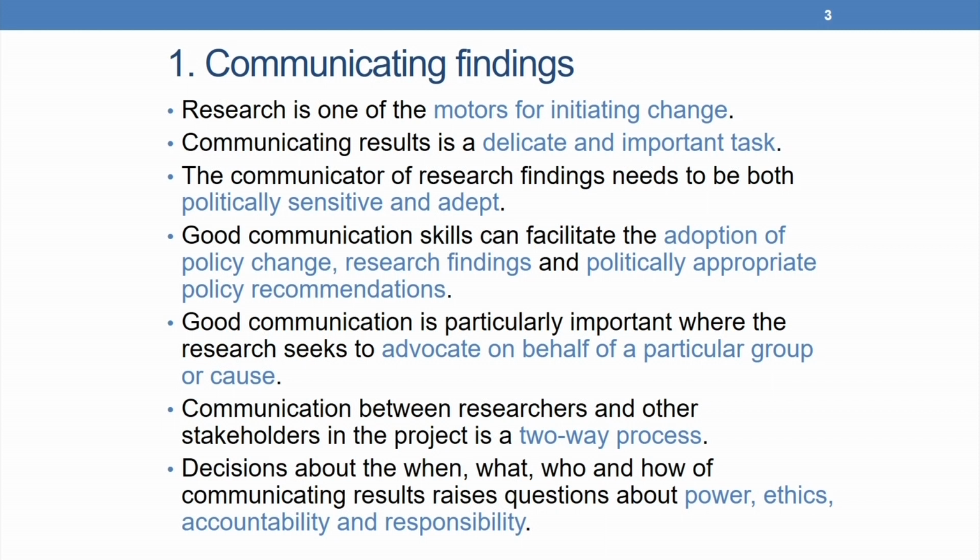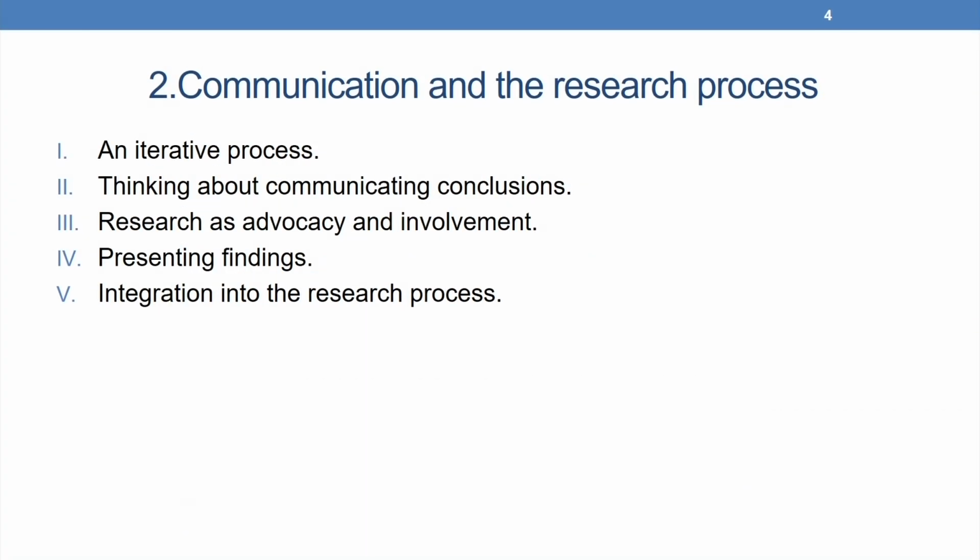So, communication between researchers and other stakeholders in the project is a two-way process. It goes back and forth, and also, as we will see next, it is an iterative process, and decisions about the when, what, who and how of communicating results raise questions about power, ethics, accountability and responsibility. So, what are the different kinds of processes that are a part of communication in the research process? We can think about it as follows. There can be many, however, based upon the literature that I have studied on communicating results, I would like to summarize them under 5.